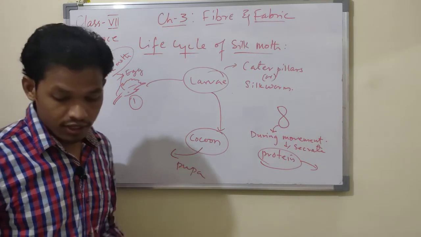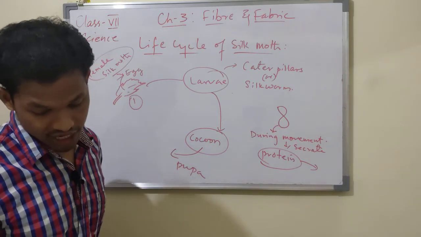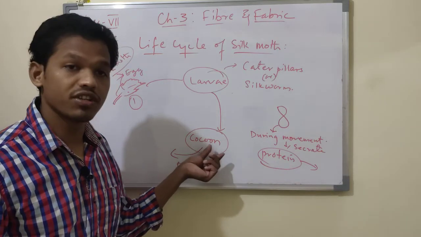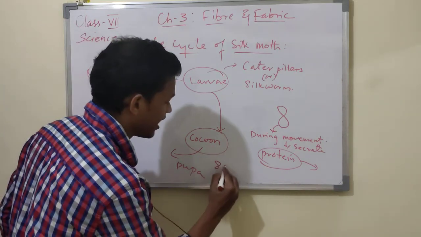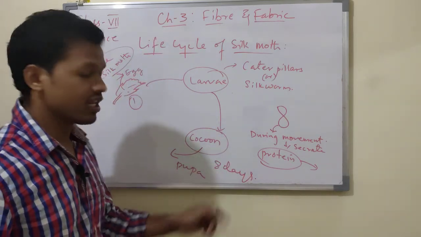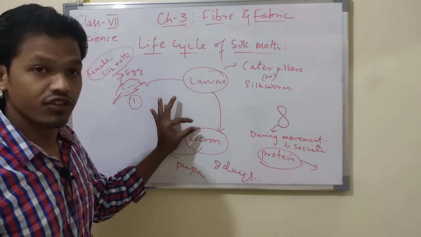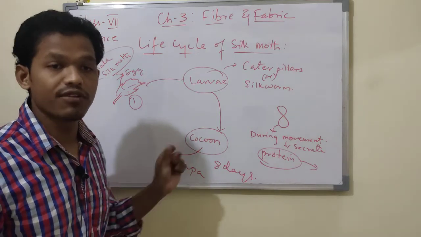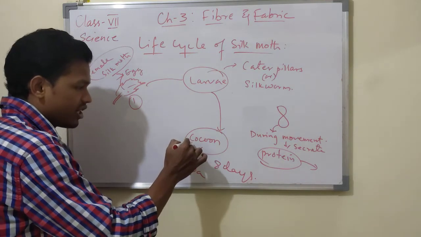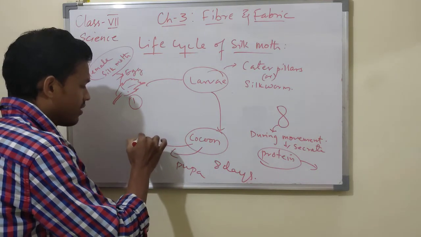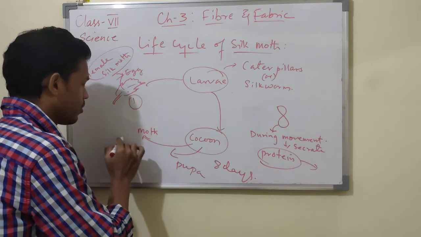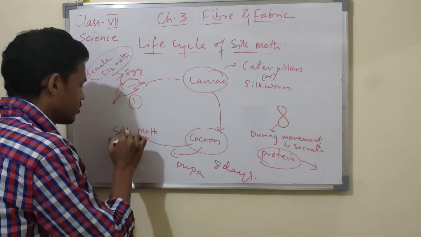During this stage, the process of making cocoons takes 8 days. Then these silk fibers are removed. This is called silk fiber, and the cocoon will convert again into a moth, the silk moth.